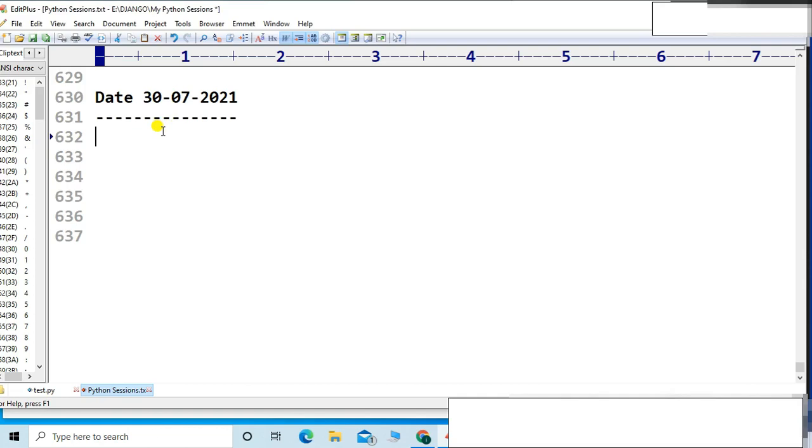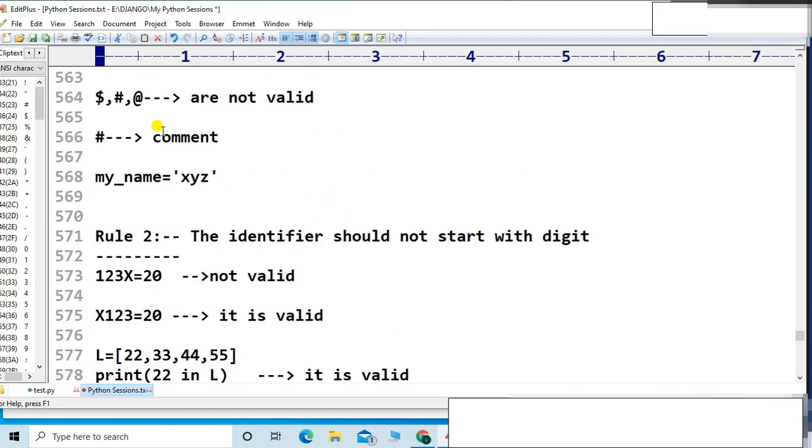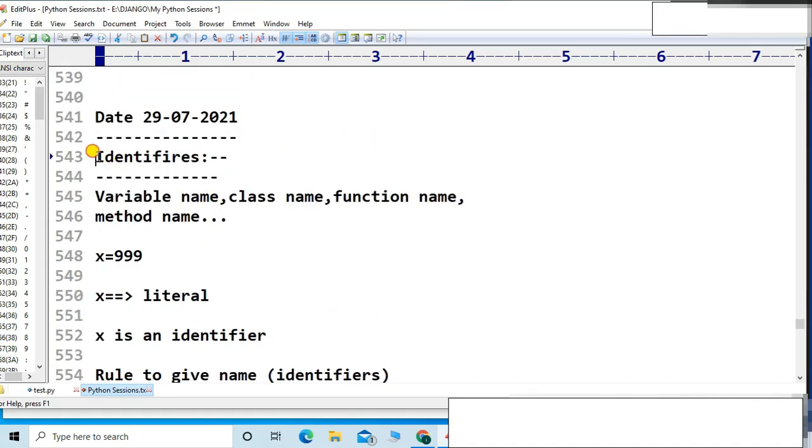In the previous session, what did we discuss, friends? Can you revise? We discussed identifiers. An identifier is just like a variable name, friends. You know that, right? An identifier is a variable name, class name, function name, and method name.